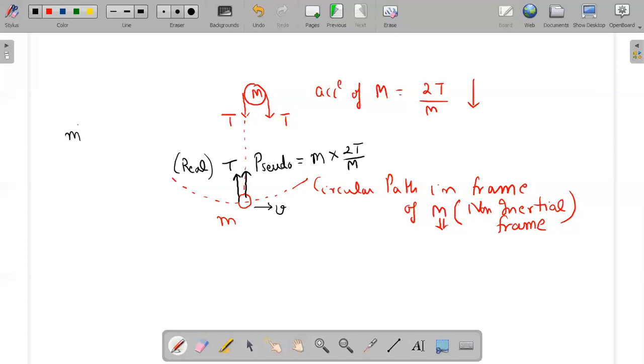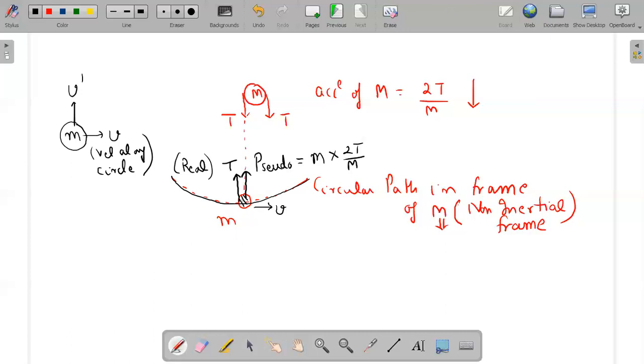Remember, this mass has two velocities, v towards the right side and v dash towards the upside. But this v is the velocity along the circle. So this v is the velocity with which the mass small m is moving along a circle in the frame of capital M. In order to move along a circle with a given speed, the necessary condition is that the total force towards the center of the circle must be equal to the centripetal force.